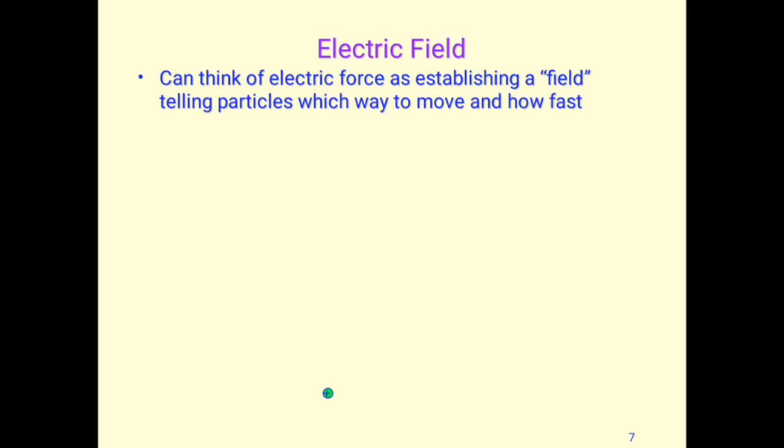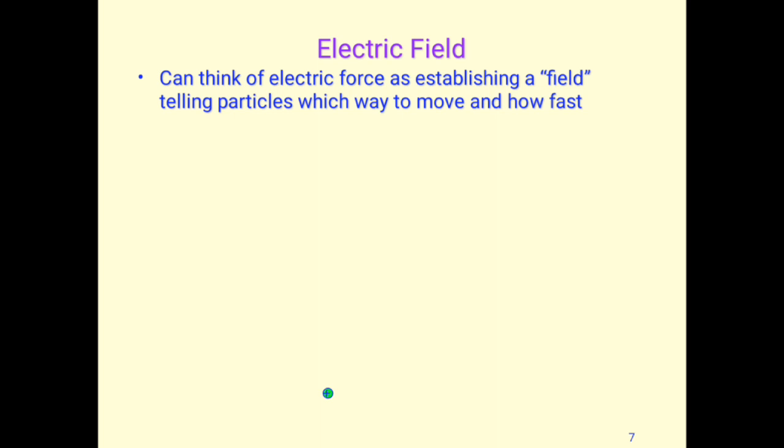Electric field. The charges are moving and in the surroundings there is some kind of field. Whenever a force is there, on the basis of that force we have a field associated with it. In the electrostatic force we have the electric field.